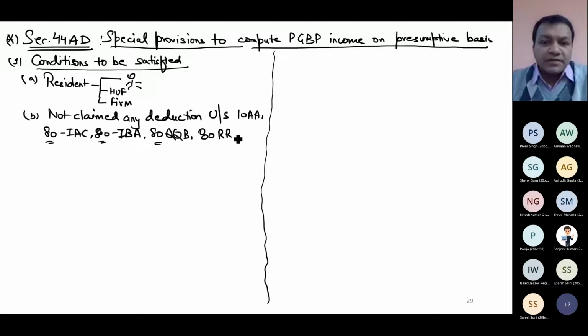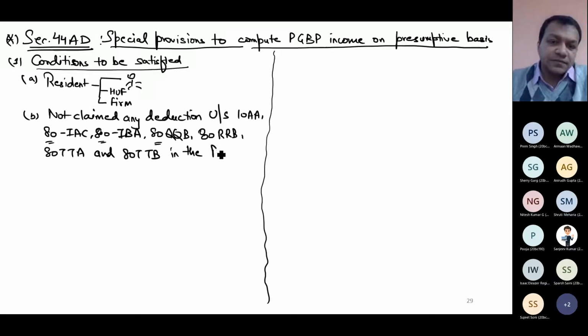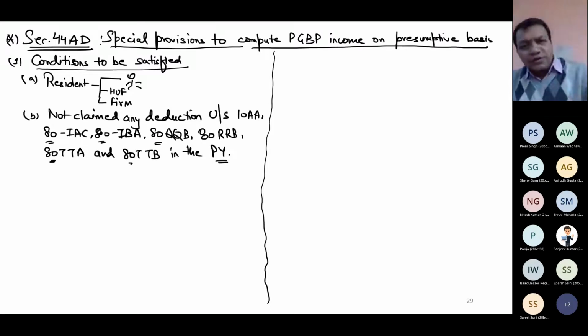80RRB, 80TTA and 80TTB in the relevant previous year. That's it. These all are income based deductions. Otherwise, section 80 is not income based. When you deposit something, you get 80C. 80G is donation based. When you donate something, you get 80G, but all these are income based deductions.